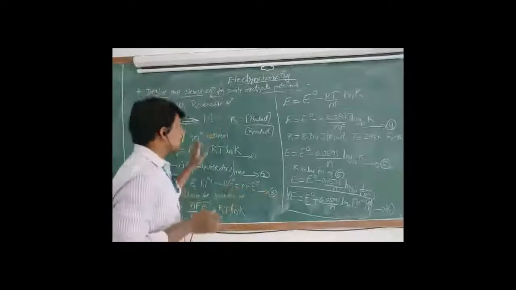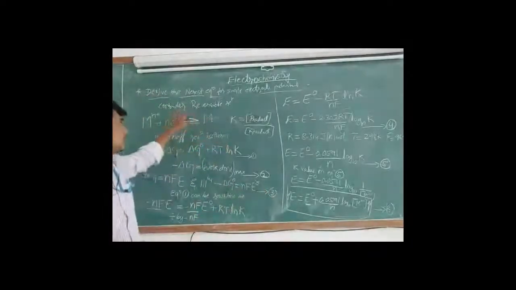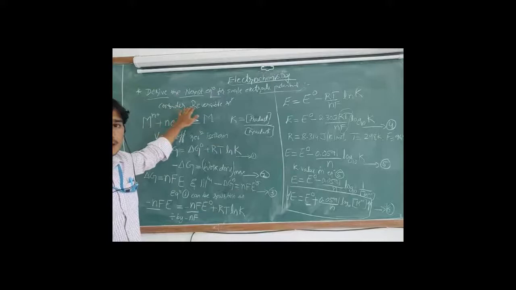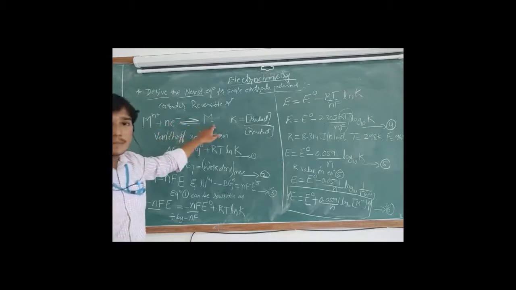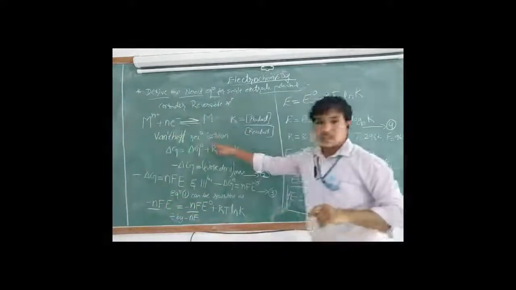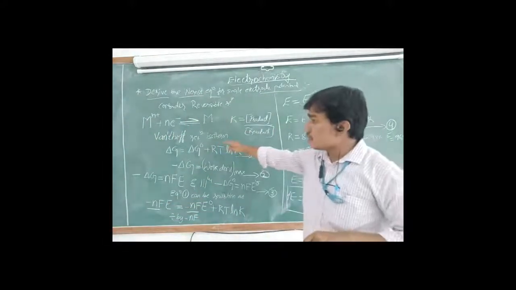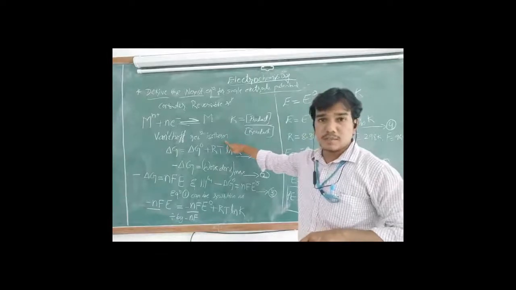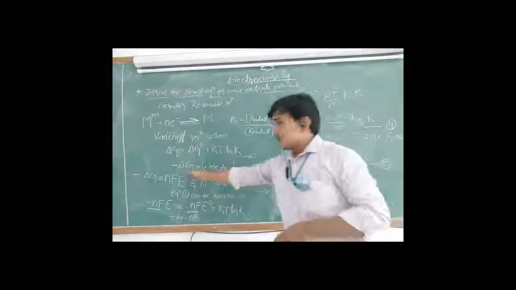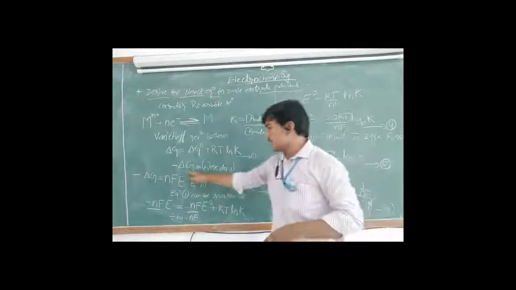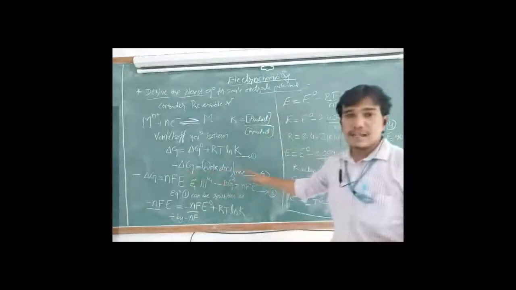So in a quick way, I will once again explain it. First, we have to take any reversible reaction. Generally, Mn plus plus n number of electrons gives the metal atom. For any reversible reaction, the scientist Van 't Hoff has given an isotherm equation, that is delta G equals delta G naught plus RT ln K. We know that negative change in free energy, negative delta G, is the maximum work done.